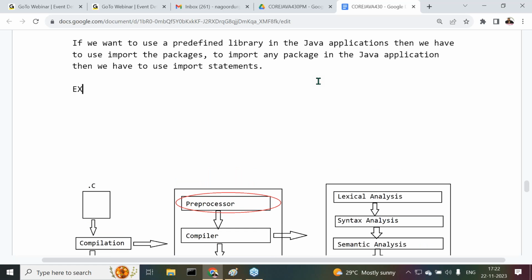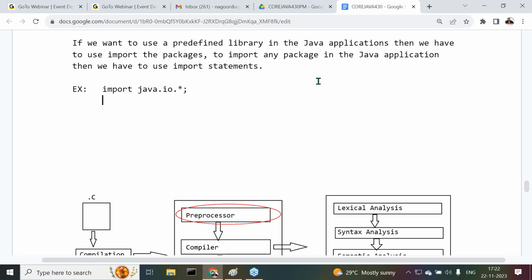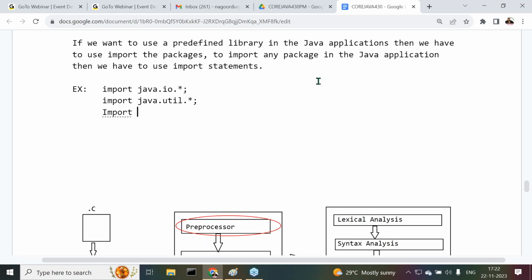Import statement. Examples here I'm telling to you, observe carefully. Import java.io.star. Import java.util.star. Import java.sql.star. Package name is what? Java.io. But what is this star actually?